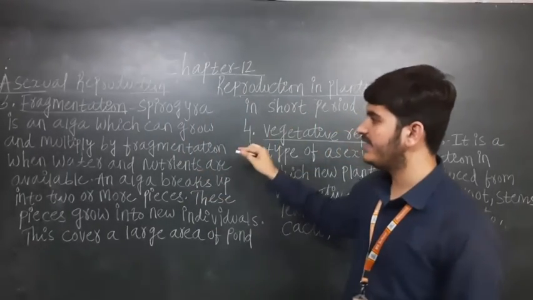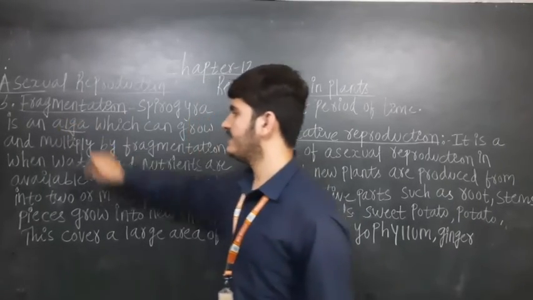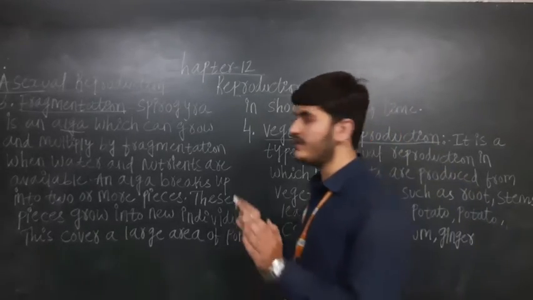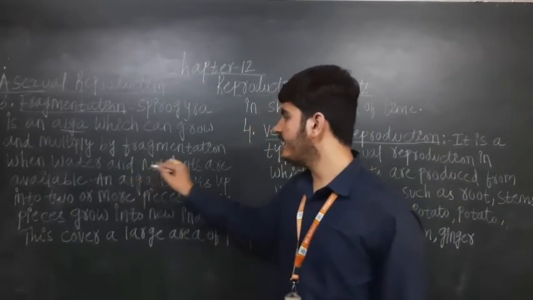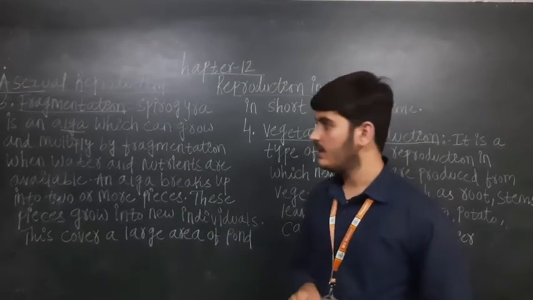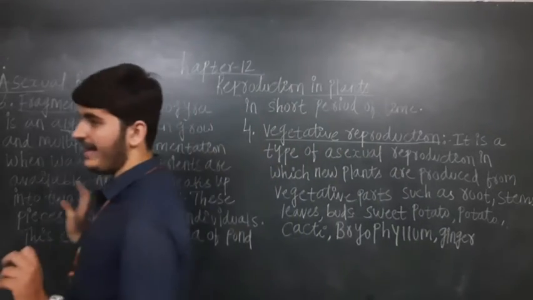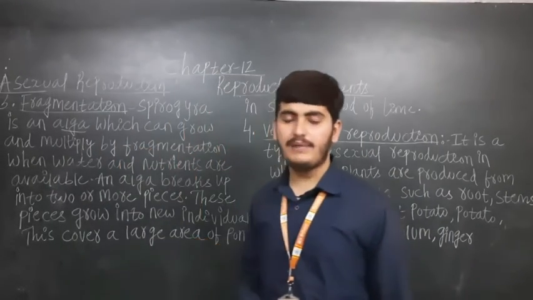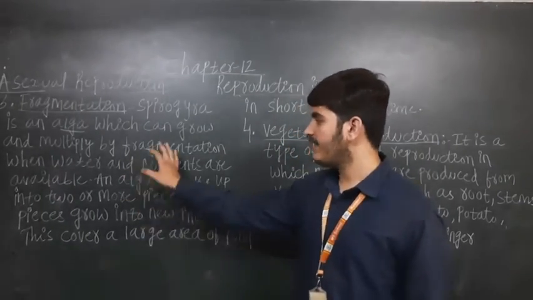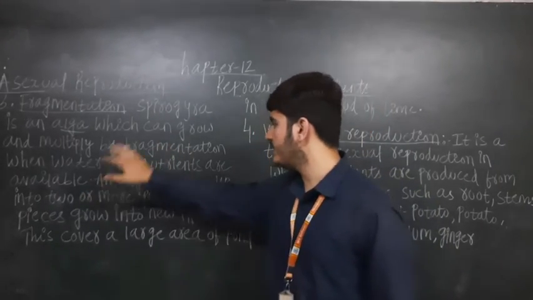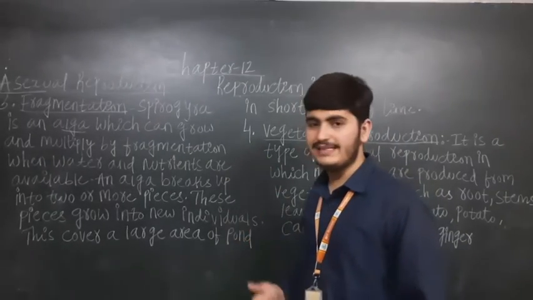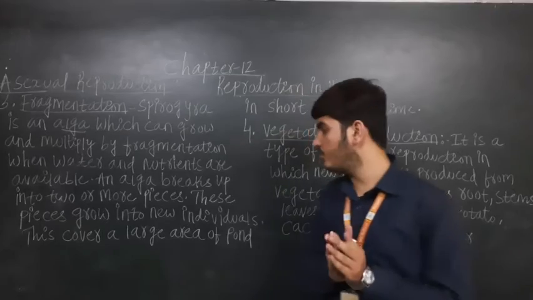Spirogyra is an alga which can grow and multiply by fragmentation. Multiply means the number of Spirogyra will increase when water and nutrients are available. Spirogyra breaks off into two or more pieces. So it divides into two or more pieces.